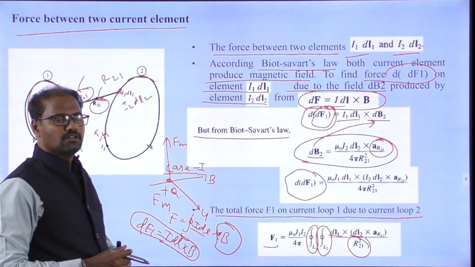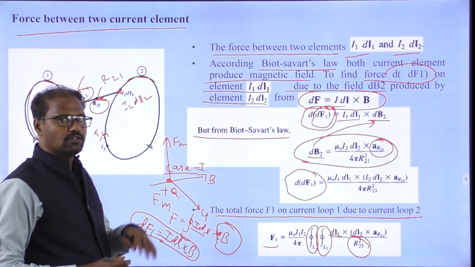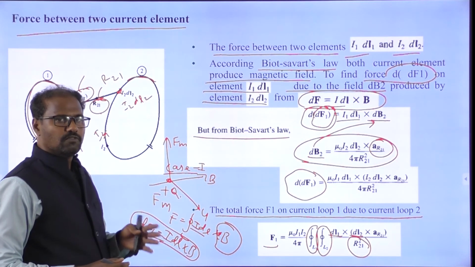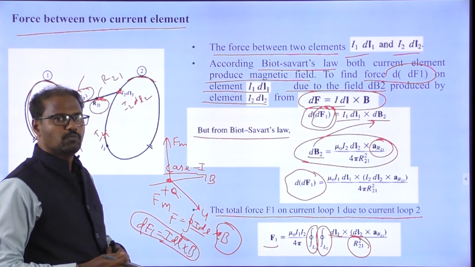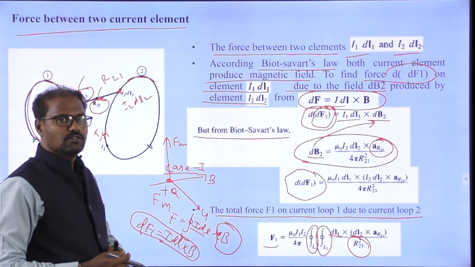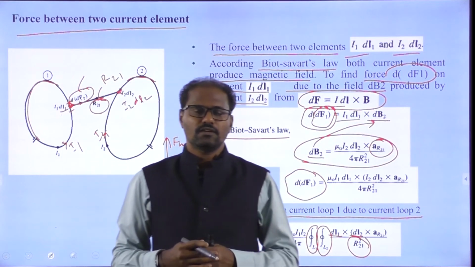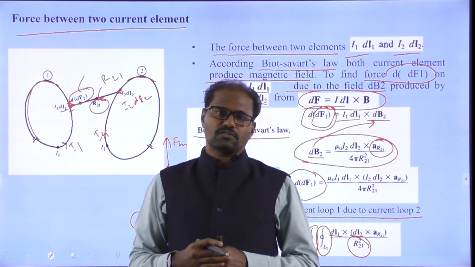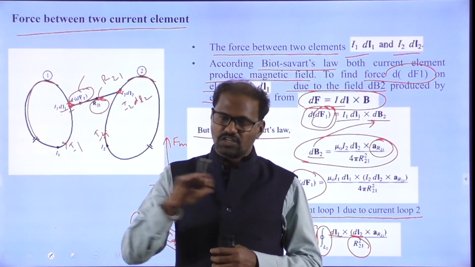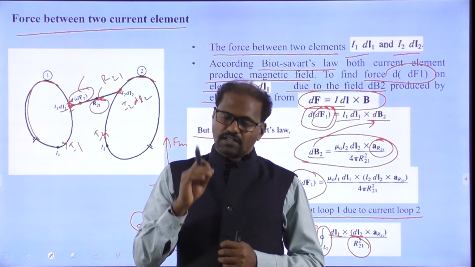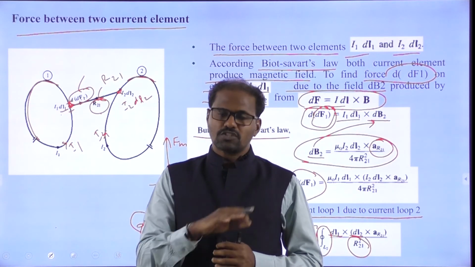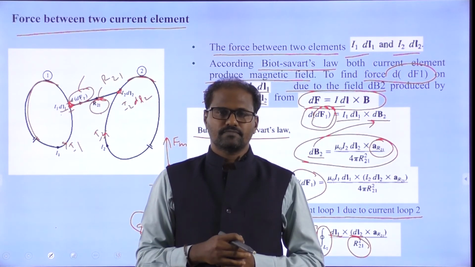What's the force F1 due to loop 2, and F2 due to loop 1? Like that you have to calculate. So what's the conclusion of today's lecture? We have to know the force on a charged particle, the moving charged particle, the force on the current elements, and the force between two current elements.